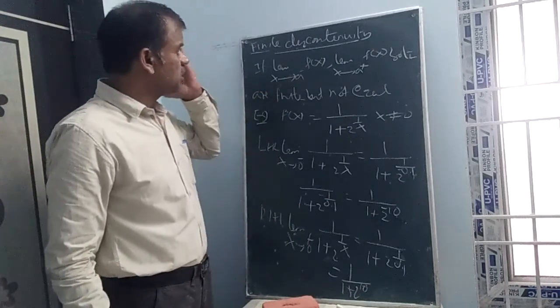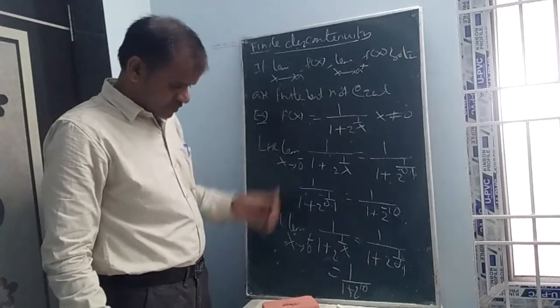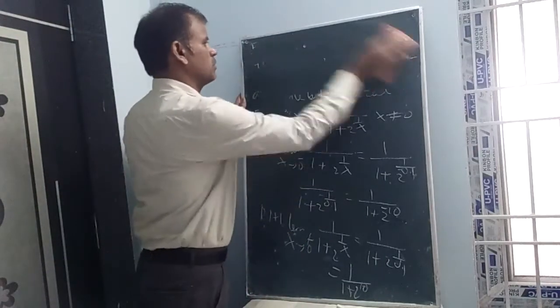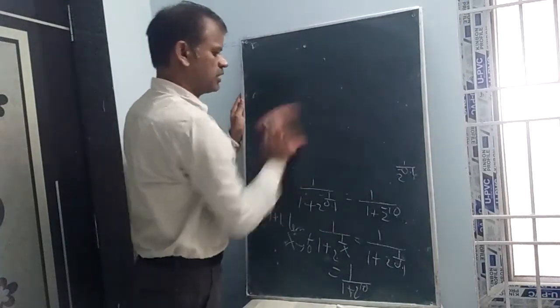Such types of discontinuity are called finite discontinuity. Next, let us draw a graph about infinite discontinuity.